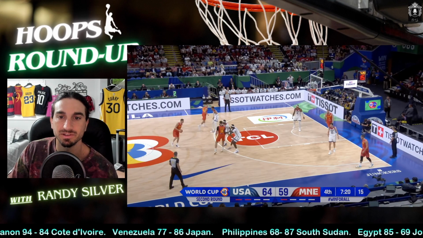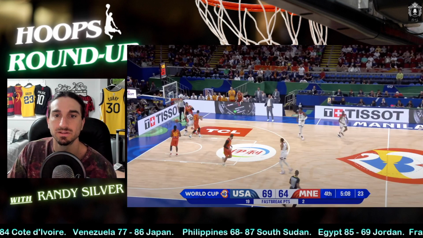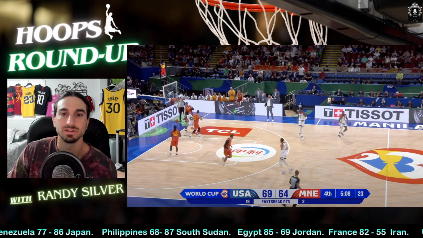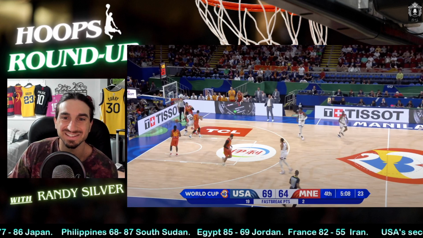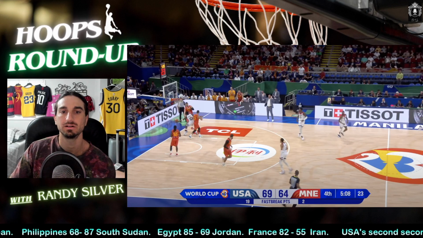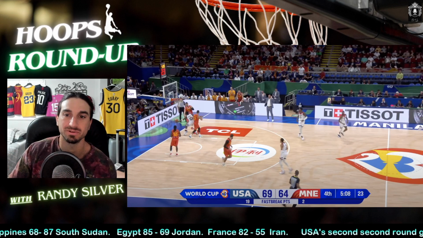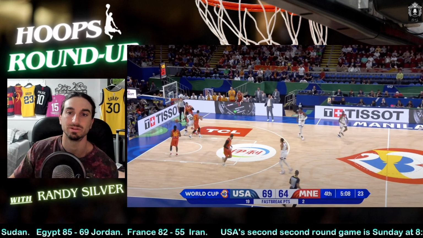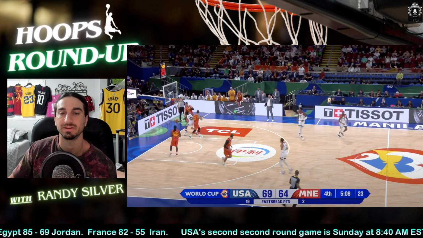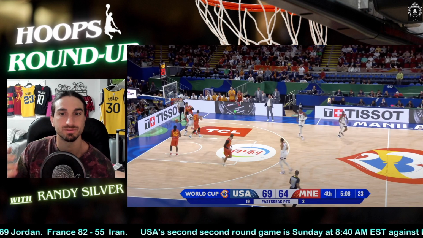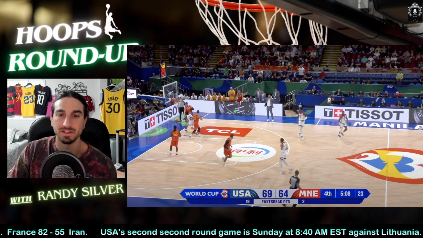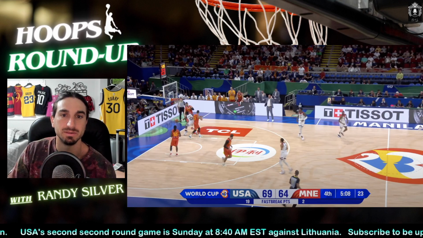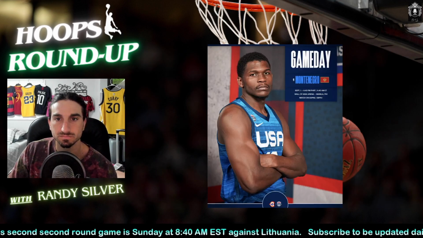7:20 left in the game, 64-59 USA. 5:08 left, 69-64. You can see here fast break points, 19 for the US versus 2 for Montenegro. This is exactly what we talked about in our pregame preview for this game: USA needing fast break points. When you looked at the stats of the 3 previous round games, we killed on fast break transition. We know that's our key point. Montenegro is more of a traditional European team, a big powerhouse. They're going to be better in a half court set.